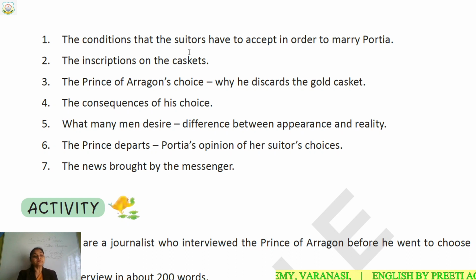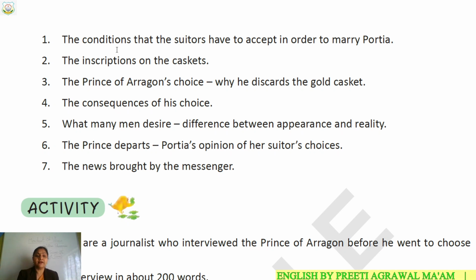So there were some conditions also. Conditions means shart. There were some conditions that the suitors have to accept. Suitors, those princes who were coming to marry Portia. These conditions they have to accept in order to marry Portia. If they wanted to marry Portia, they had to accept those conditions. That was the first rule of playing the quiz.